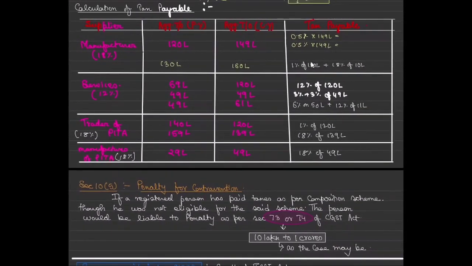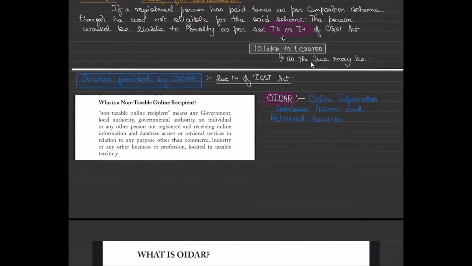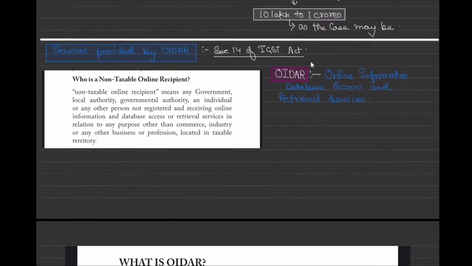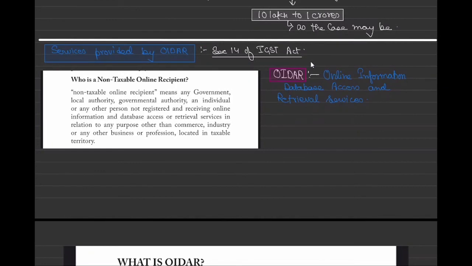And this OIDR service, okay, this is of IGST Act. Why is it in the IGST Act? I'll have a discussion on the same.